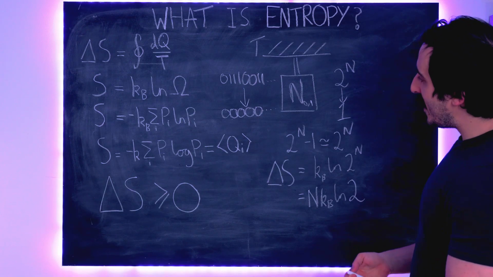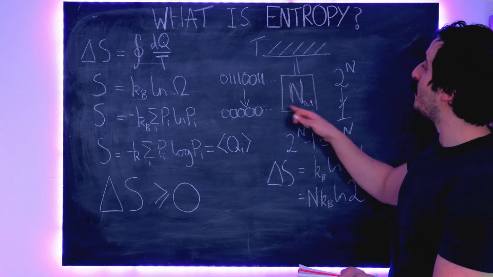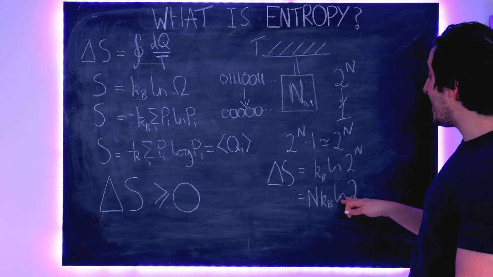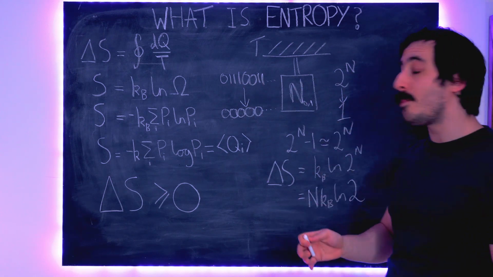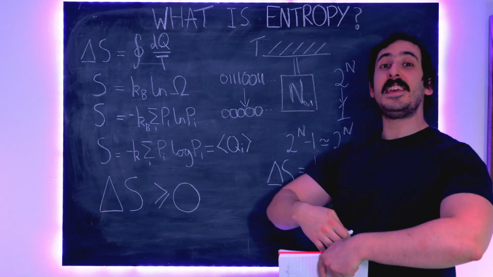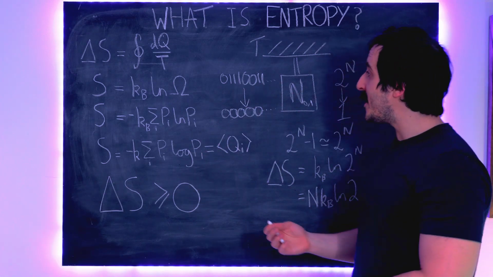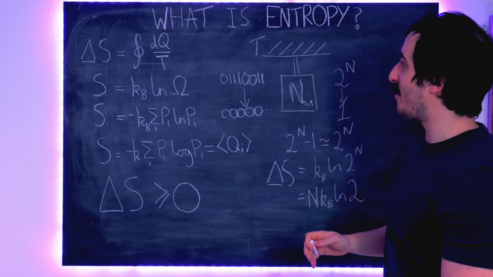So for the total entropy of the universe to increase, so the entropy of this computer has fallen by an amount n k_B ln 2 because we've gone from 2^n possible microstates to 1 possible microstate. In order for the entropy of the universe not to decrease, we need to eject a certain amount of heat into this temperature reservoir.